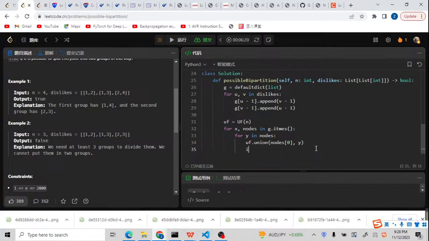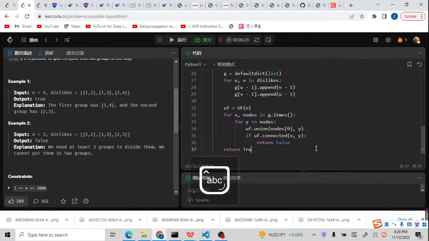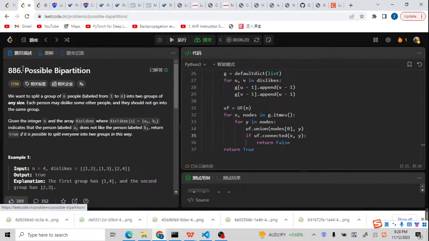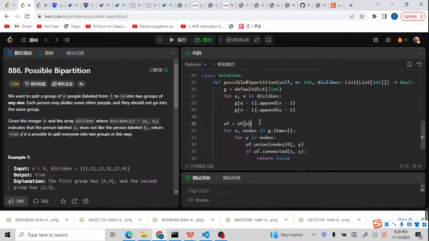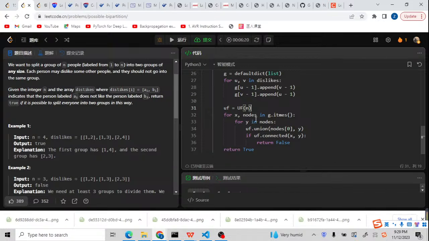And now we are going to have a check. So if uf dot connected with x and y, if it is connected, we're gonna return a false. Otherwise, we're gonna return true. So if you don't understand this problem, I think you need to go back to Leetcode 785, because that is a template problem. And for this problem, it's exactly the same. We just need to understand the problem and then use the same code again to solve this problem. Now let me run it to check.